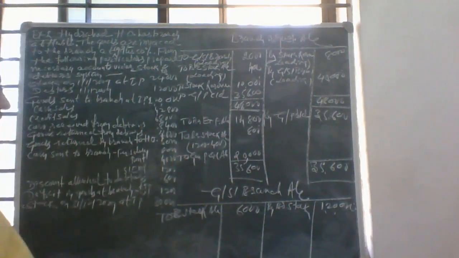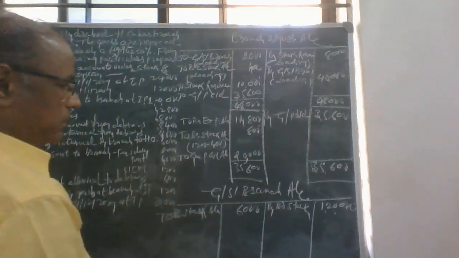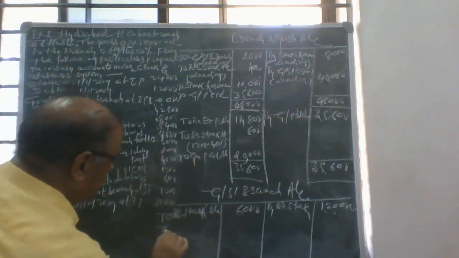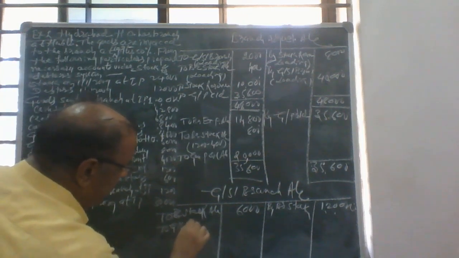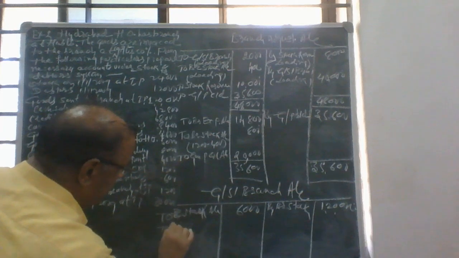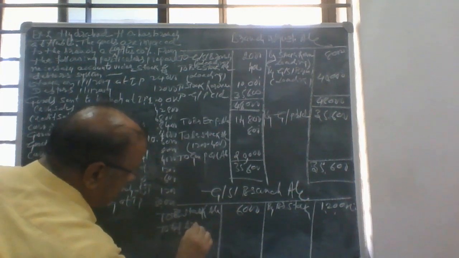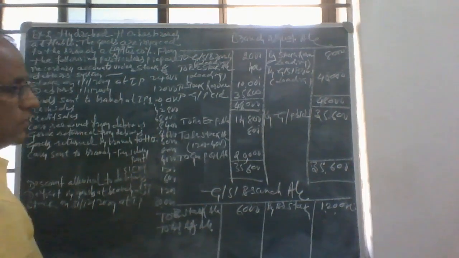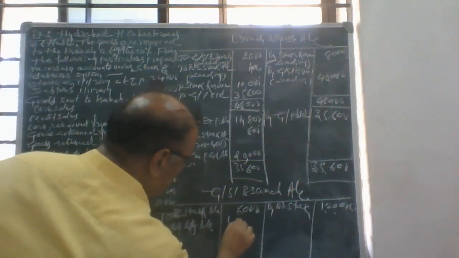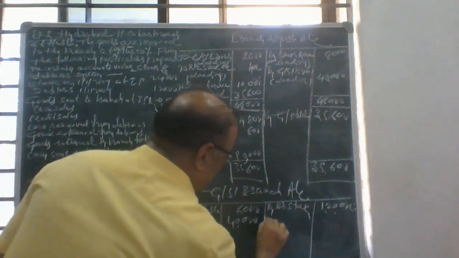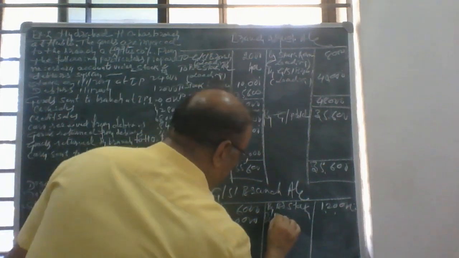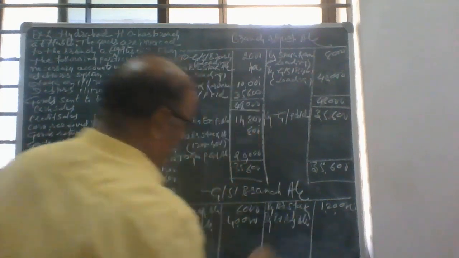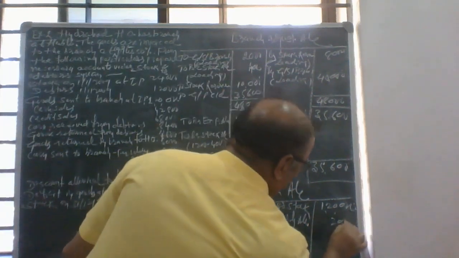Then loadings from goods sent to branch: loadings 40,000 by branch adjustment account 2,000.